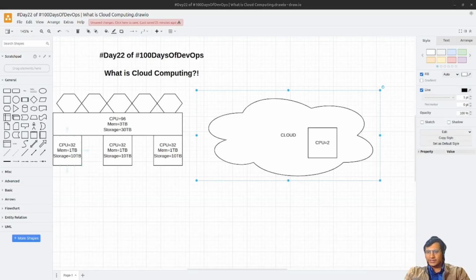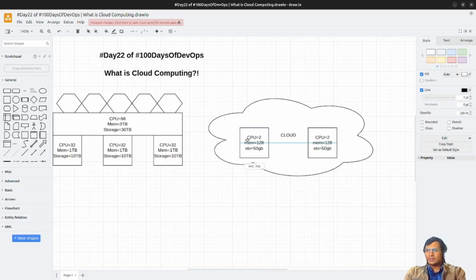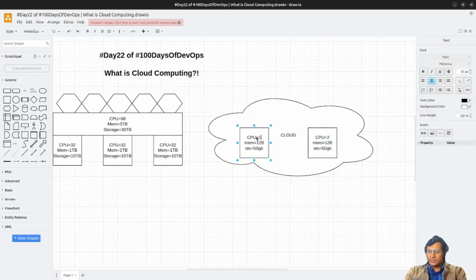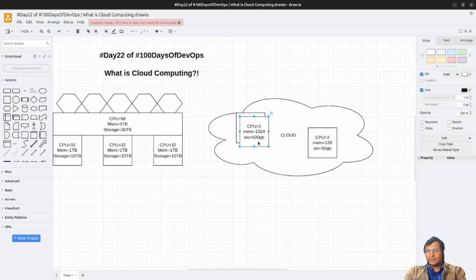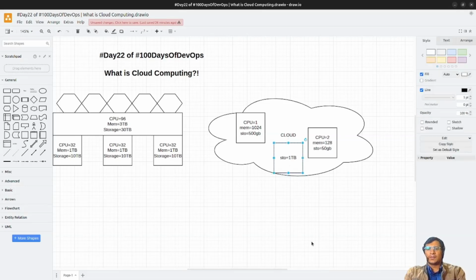Then there is flexibility. Flexibility is like: I need 2 CPUs, but I only need a small memory, like 128 GB, and storage of just 50 GB. That is available. And suppose I need only one CPU, but memory should be 1024 GB and storage 500 GB. That is also available. That is called flexibility. And if I need no CPU, no memory, only storage of 1 TB, that is also available. That is flexibility.